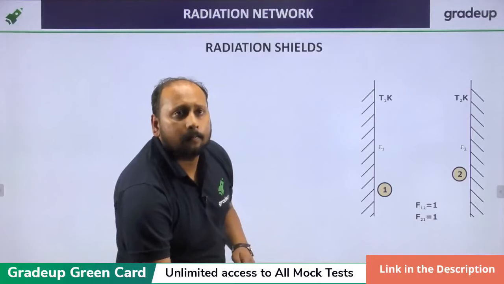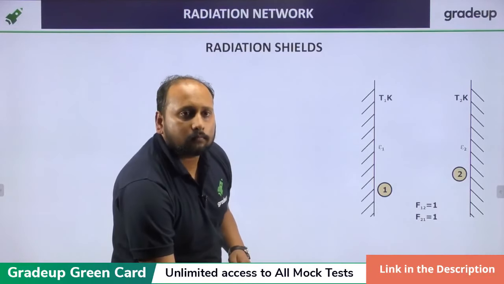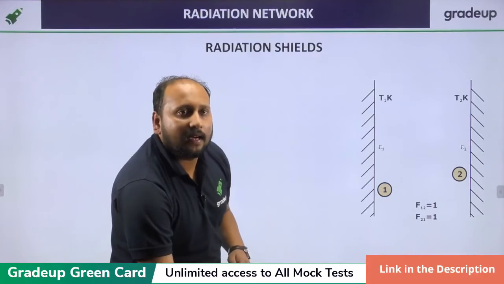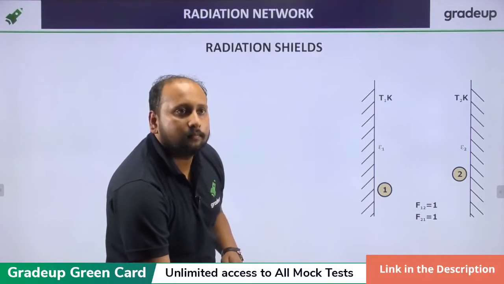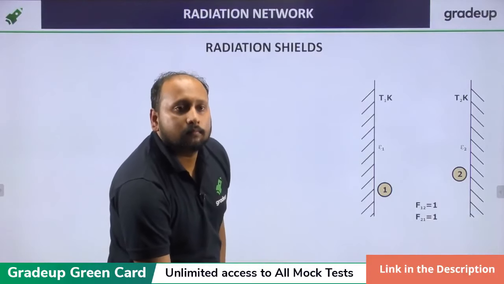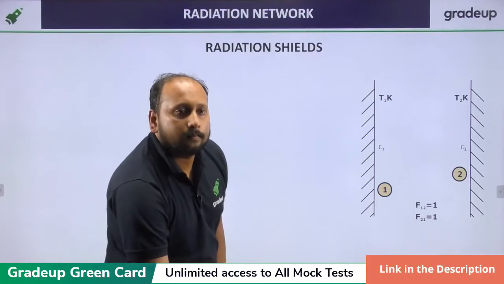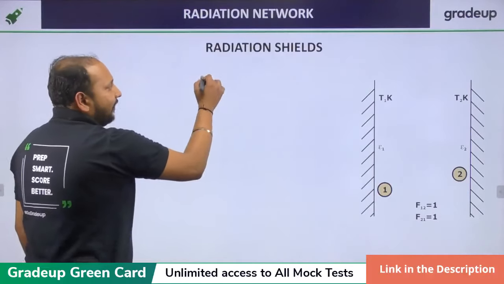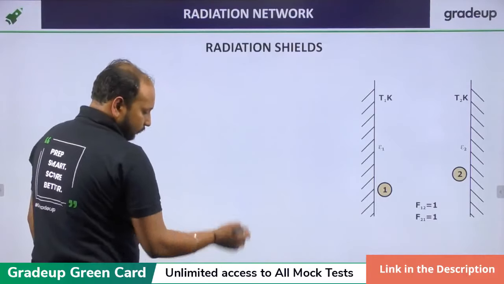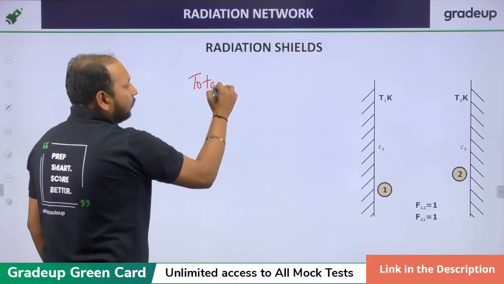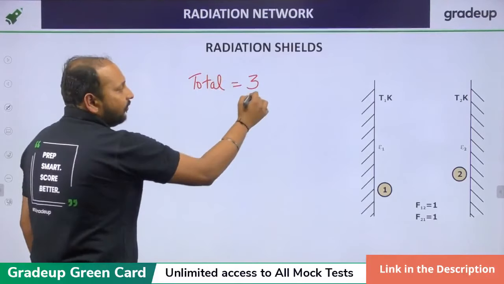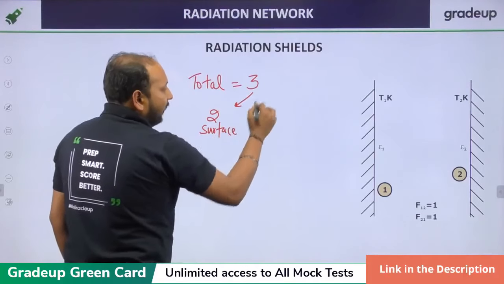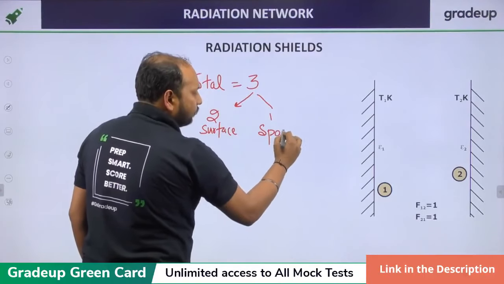Quickly tell me. Very good, we'll be having a total of 3 radiations, out of which 2 will be surface and 1 will be space.